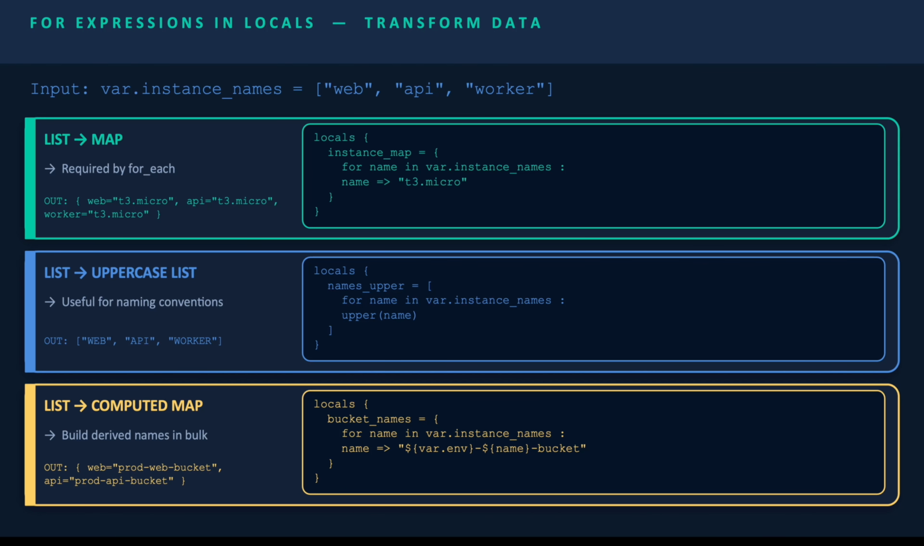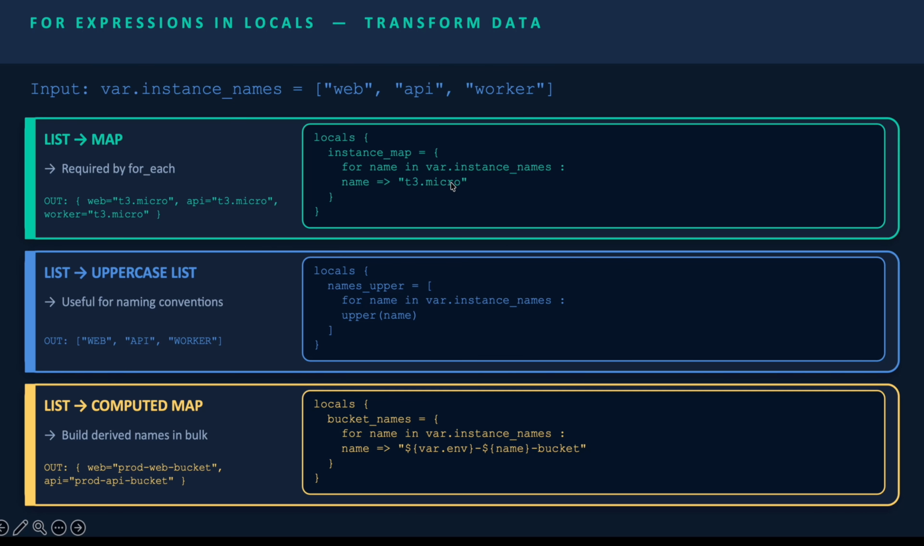Next is for expressions in locals to transform data. We have an input, web_instance_names, a list of 3: web, API, and worker. This is a simple list of strings. All 3 transformations below start from the same list. First we are doing list to map. To change the list into a map, you choose local, for name in web_instance_names, and then use this operator to map each name to t3.micro. That is a hard-coded value.